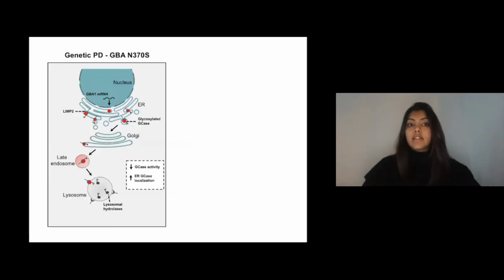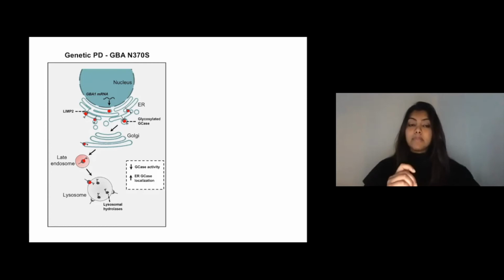So now looking at the results that we observed in our cells, first in the genetic PD fibroblast cells, we mainly observed two phenotypes. One was that compared to the healthy subject controls, these cells exhibited increased retention of the protein in the endoplasmic reticulum, and they also exhibited reduced lysosomal GCase activity.